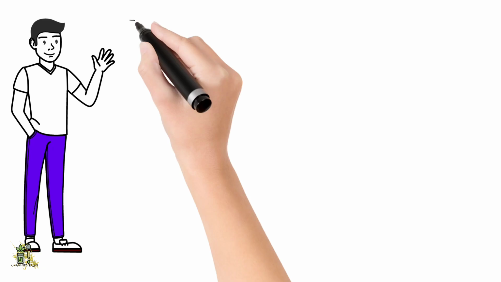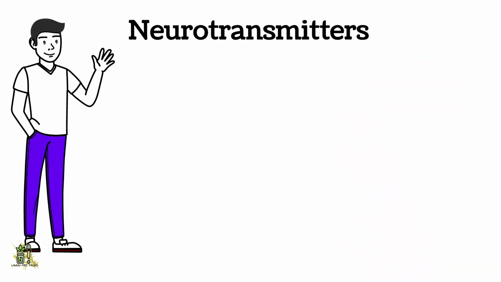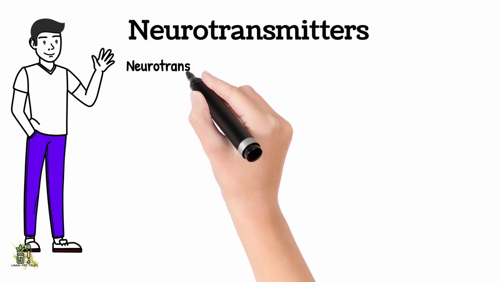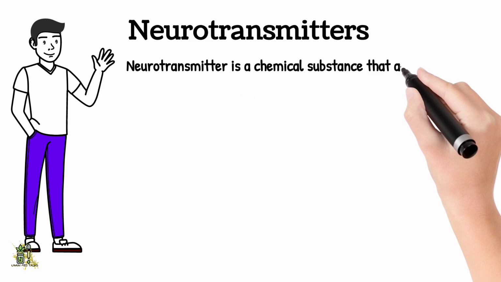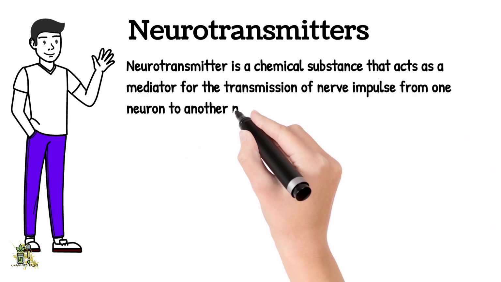Today our topic is neurotransmitters. Without wasting any time, let's get started with the definition of neurotransmitters. A neurotransmitter is a chemical substance that acts as a mediator for the transmission of nerve impulse from one neuron to another neuron through a synapse.